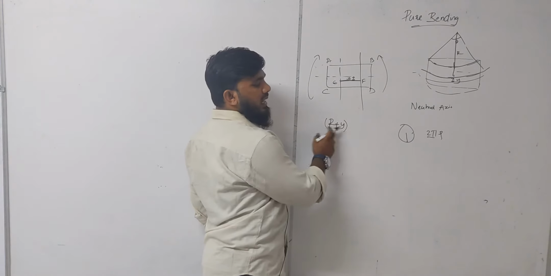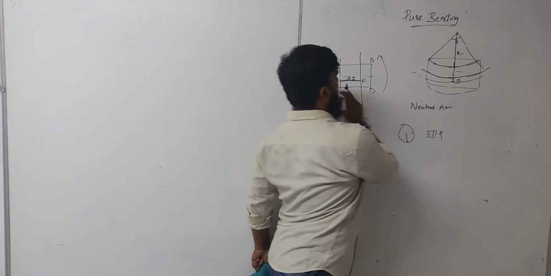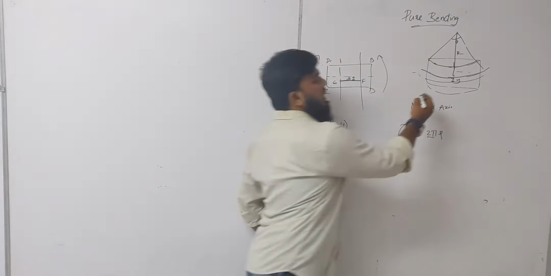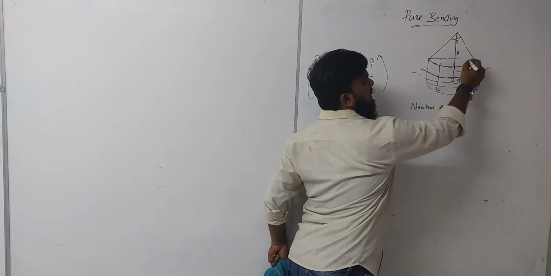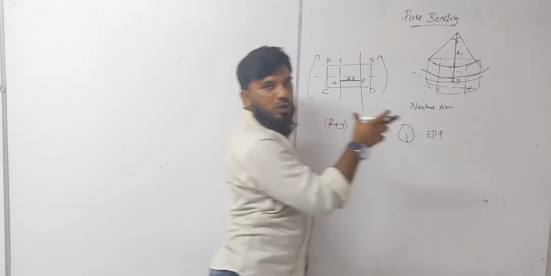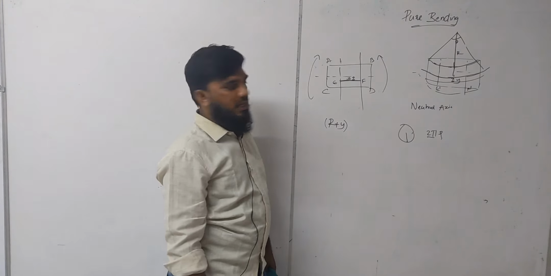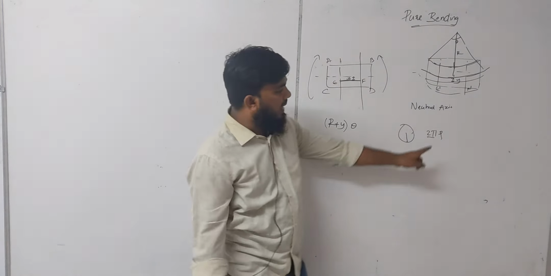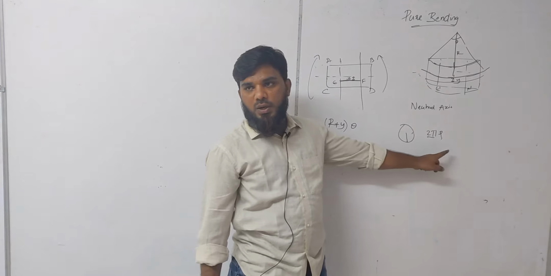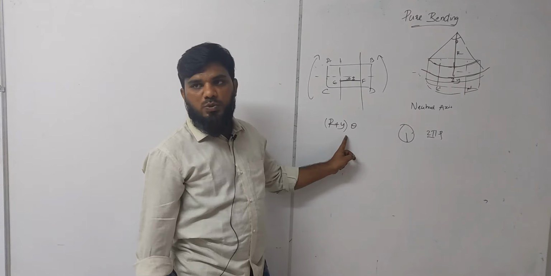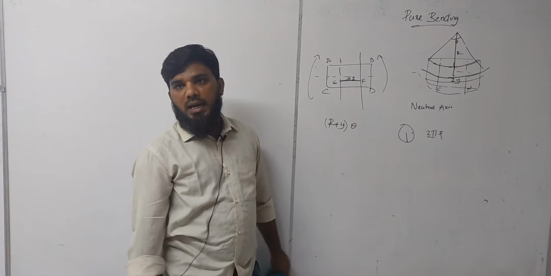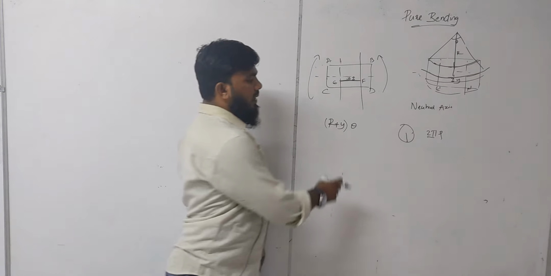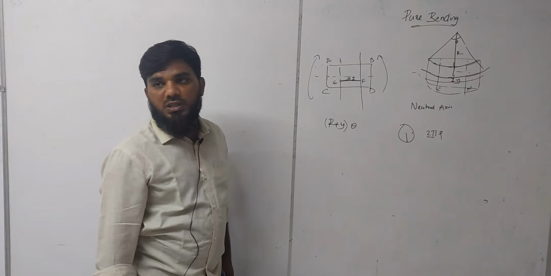Now, if I want to measure the length of this element from here to here, this is my EF, and after bending it becomes E dash F dash. To measure the length of E dash F dash, it is R plus y into theta. Why theta? Because here, where I used 2 pi r, it is angle into radius. Here the radius is R plus y, whereas theta gives the angle through which it has rotated.